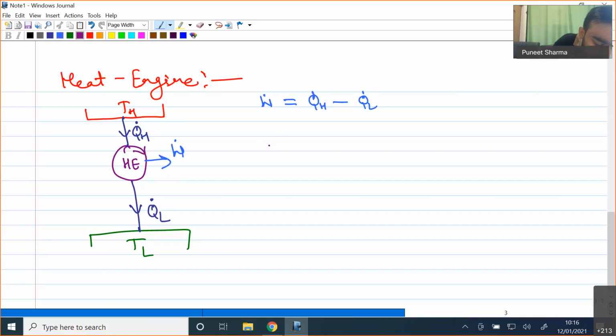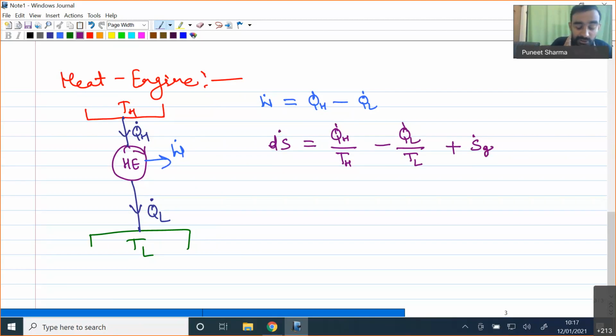I can say that dS dot for this heat engine will be equal to Q dot H divided by TH, because this Q dot H heat is taken at temperature TH, minus Q dot L divided by TL. And obviously, if we have a certain amount of irreversibility associated here, we will find that there is some rate at which entropy is also generated. So this is the rate of entropy change, and this is the rate at which entropy is generating.